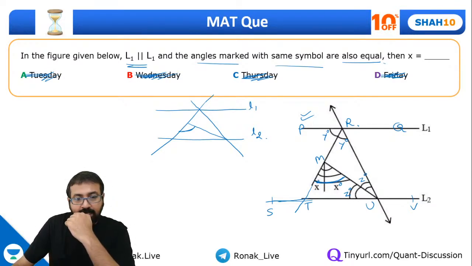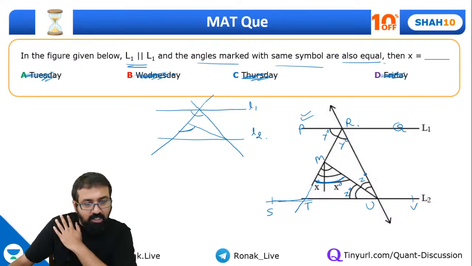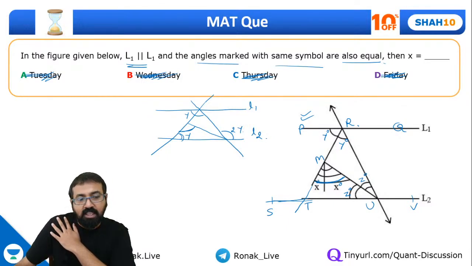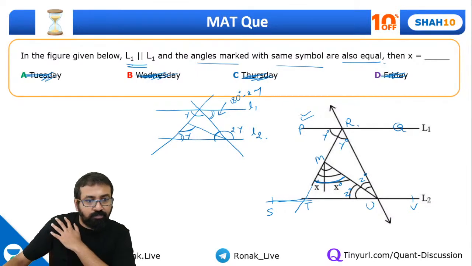See, what I can say over here is, if this is 2y, so this has to be 2y, right? And what will be this angle basically? Can I say this is y, so this has to be y, everyone? So we got this value over here. Same way, what will be this one? 180 minus 2y. So this complete angle will also be 180 minus 2y, right? Which is given as z.